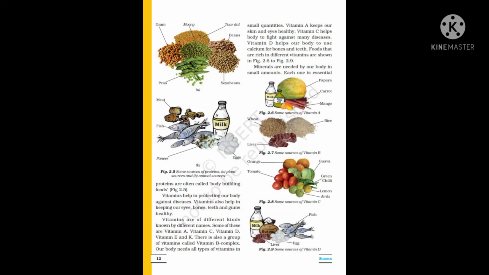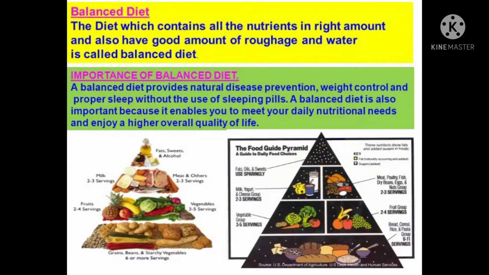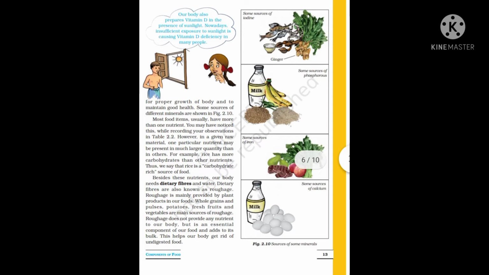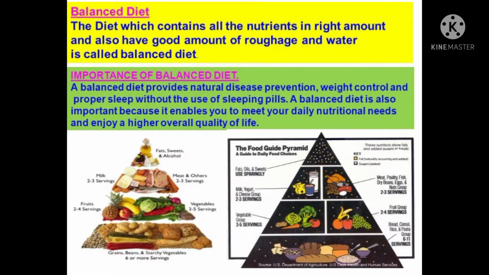The next, what do various nutrients do for our body? All these nutrients are special. We have to ensure the availability of all these nutrients in equal proportions, because each nutrient has a special role in our body. For example, carbohydrate is for giving energy to our body. That's why carbohydrate is known as an energy giving nutrient. Carbohydrates help our body to produce energy for various bodily activities.